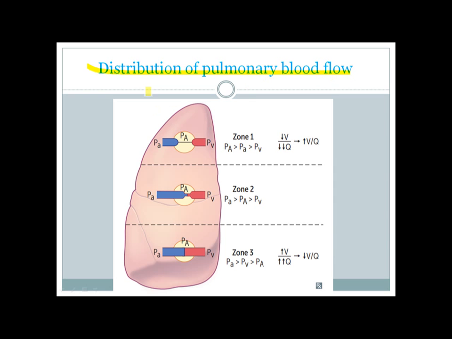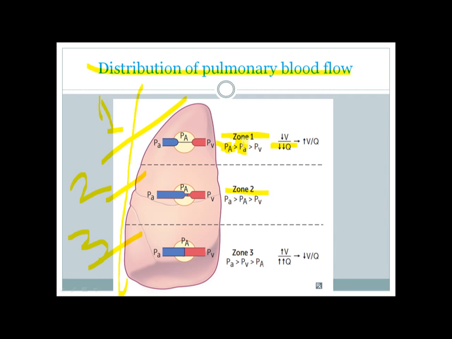The distribution can be divided into 3 zones: the apex, the mid portion, and the base. The apex is called zone 1, the mid portion is called zone 2, and the base is called zone 3. So the blood flow is lowest in zone 1. That's why zone 1 has low pressure in the arterial system and high pressure in the alveolus. So in zone 1 the alveolar pressure is actually higher than the arterial pressure.